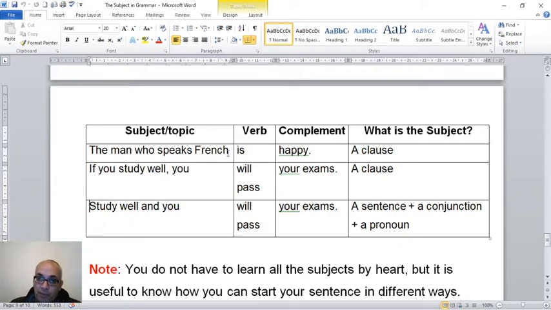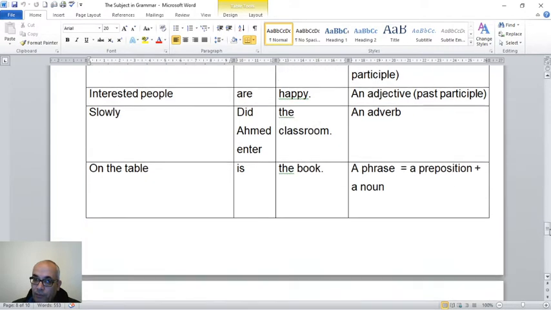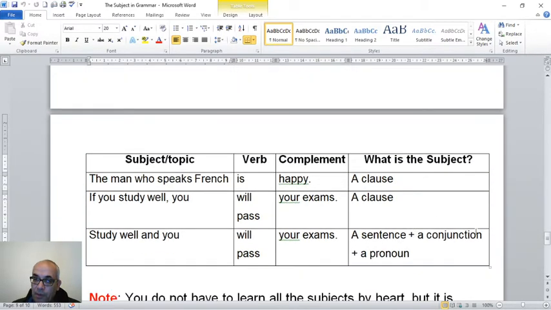So the subject, if you look back in here, may be this, maybe this, maybe this, maybe this, maybe this, maybe this. So the subject is not always I, you, he, she, it, we, they. We have different ways of starting our sentences. We can use a simple subject. We can use a compound subject.